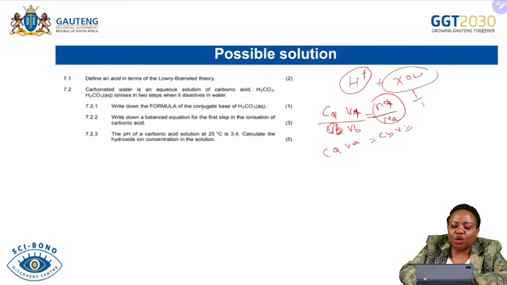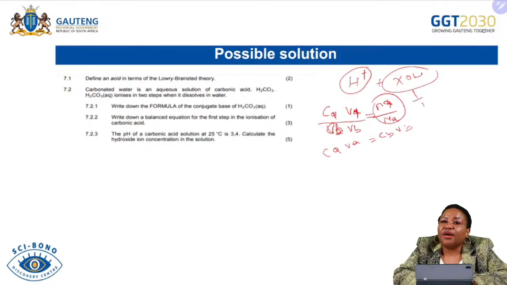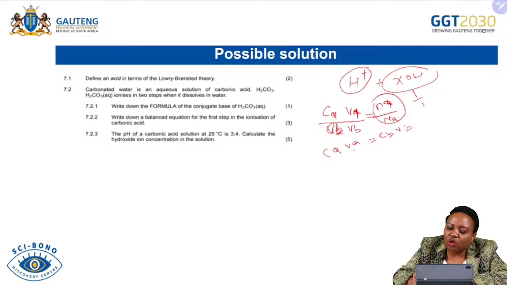Then we are going to convert the volumes to cubic decimeters, even though sometimes we don't convert them, because they will cancel each other. Then we substitute the volume of the acid, the concentration of the base, and the volume of the base, for us to find the concentration of the acid in mole per decimeter cube.